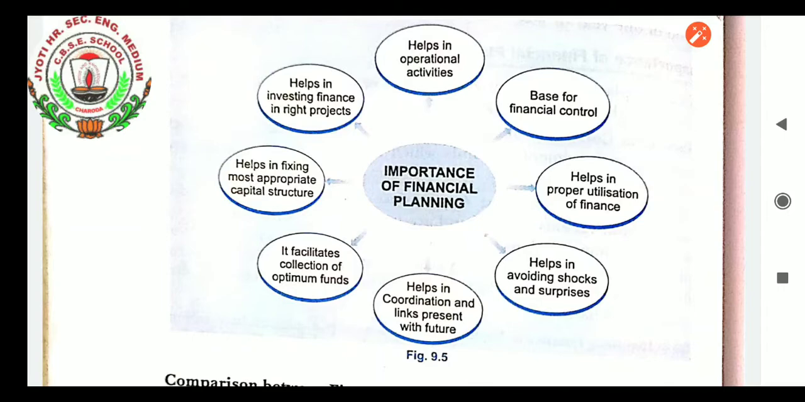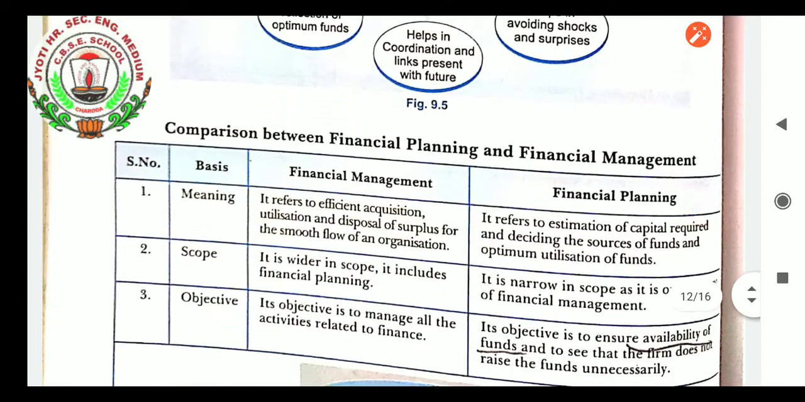So these are the various importance, and these are needed. Because of that, financial planning has to be done by every businessman. Every business house has to do the financial planning. Otherwise, it can't be tackled.